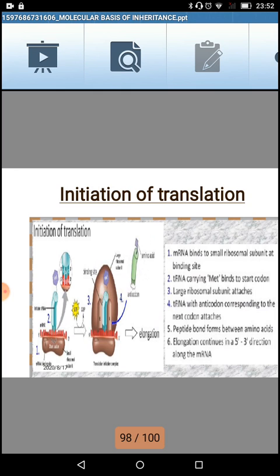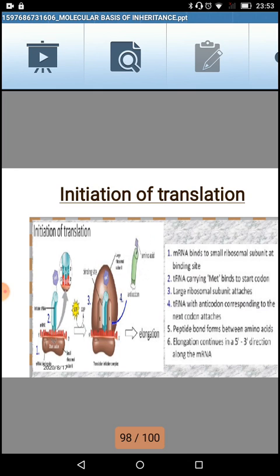And at the 5' end, as I told in the previous lecture also, AUG will always be the starting codon, the initiating codon. So AUG will be present towards the 5' end of the messenger RNA. So the transfer RNA which is coding for methionine, the first amino acid, is going to act as the initiating amino acid. Along with that, methionine will come and attach itself, and it's going to read that AUG codon present on the messenger RNA. Simultaneously, the small subunit of the ribosome also comes and attaches to that messenger RNA where that AUG is present.